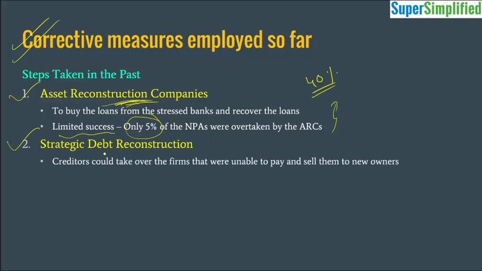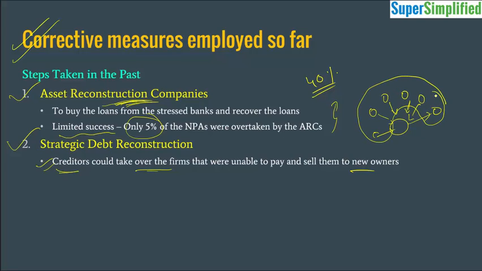Then they came up with strategic debt restructuring. Here freedom was given to the creditors, the people who have given the loan to the firm. They could actually take over the firm and sell it to a new owner, in the hope that the new owners will take it to a growth path. But even this did not work out, mainly because big firms don't take loans from a particular bank, they take loans from different agencies, so they have a lot of creditors. Now all these agencies have to come together and decide that we want to sell the firm, and sell it to a particular third party. This decision was not happening with consensus, and because of that coordination issue, this strategy also did not work.